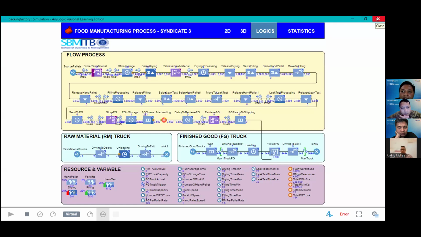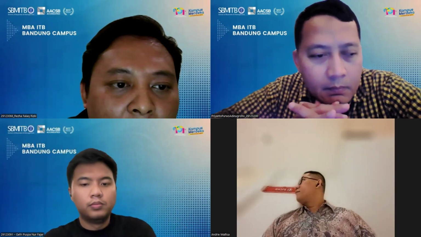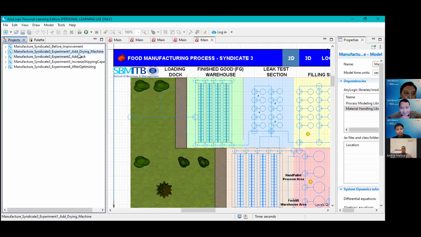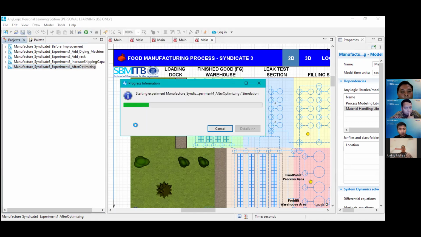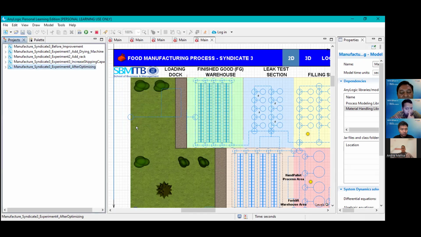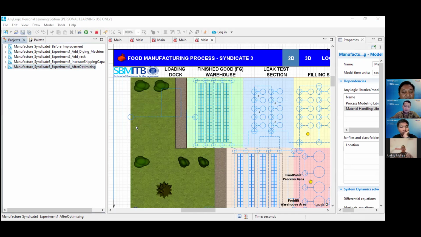And we jump to the last experiment. This is the experiment that we conducted to find the solution, and I want to show you the last experiment after we optimize. Optimizing means we add two drying machines, we add capacity for raw material, and we add capacity for finished good, so the production process was increased.